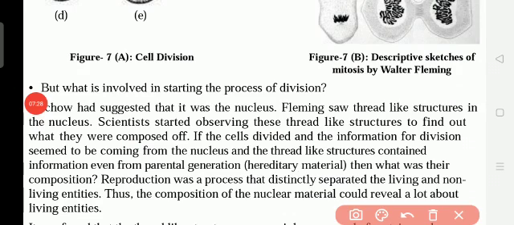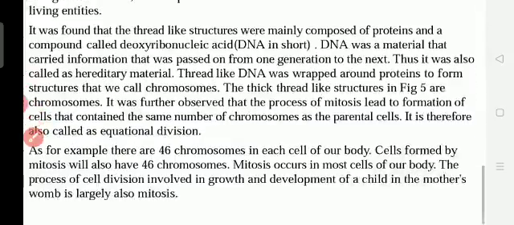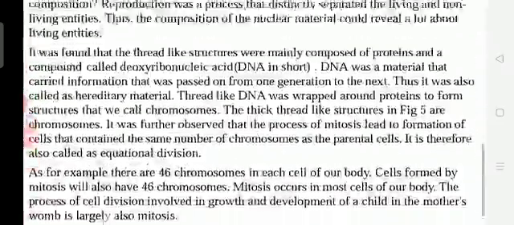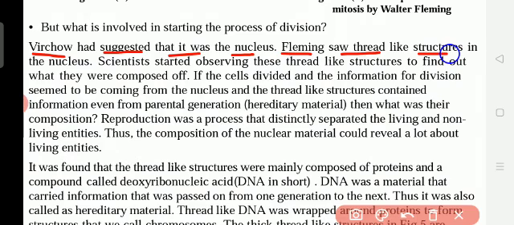Next, what is involved in starting the process of division? So in the process of division, what is involved, we study now. Virchow is one scientist who suggested that it was the nucleus. So which one helps to divide first, the cell? Nucleus. Fleming saw thread-like structures in the nucleus.